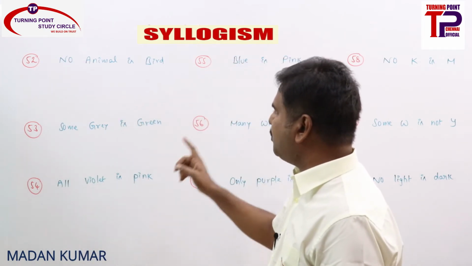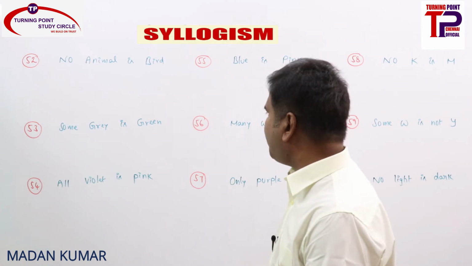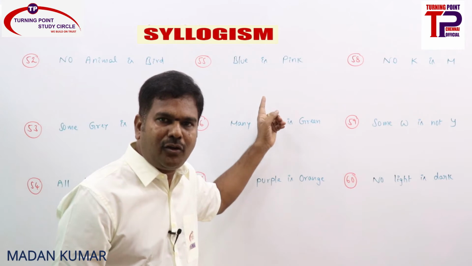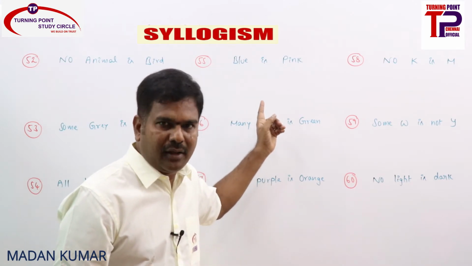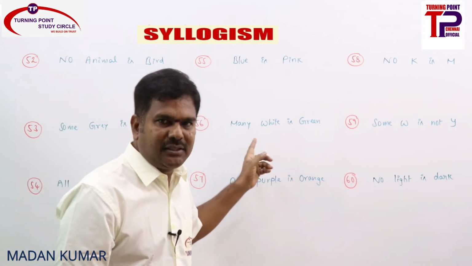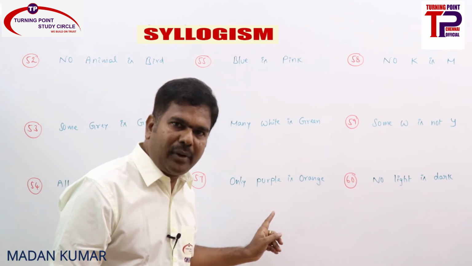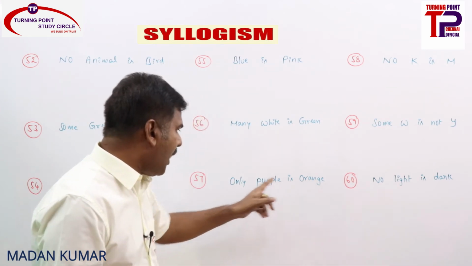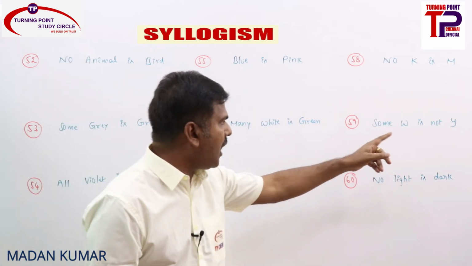52, no animal is bird. 53, some gray is green. 54, all violet is pink. 55, blue is pink. Hope you remember what we need to do: when nothing is given, we consider it an A statement, right? Next one, many white is green. How to consider? I statement. Next one, only purple is orange. Only purple is orange means we need to make it A reverse, so all orange is purple, right? Next one, no K is M. Some W is not Y.